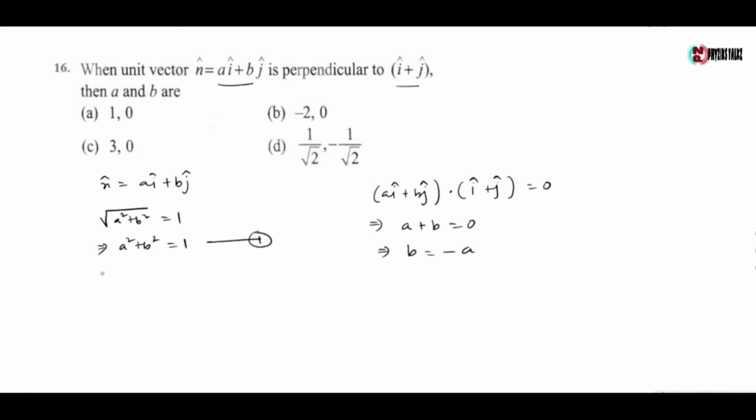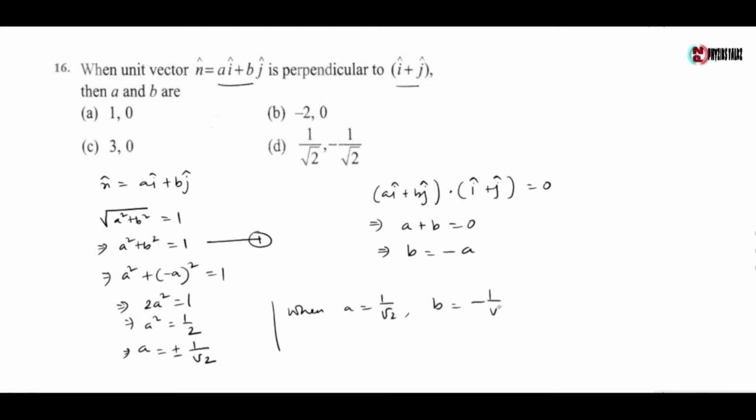Now from equation 1 we have a square plus (minus a) whole square equals 1, or 2a square equals 1, or a square equals half, or a equals plus or minus 1 by root 2. So when a equals 1 by root 2, b equals minus 1 by root 2, and when a equals minus 1 by root 2, b equals 1 by root 2. So the values of a are 1 by root 2 and minus 1 by root 2. The correct option is option D.